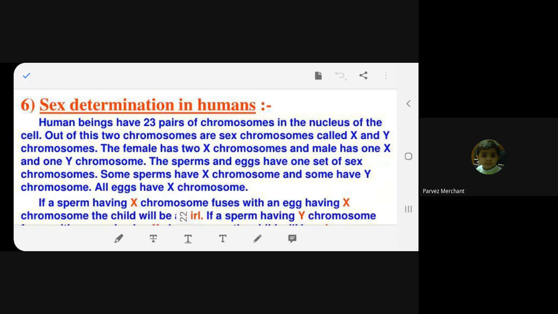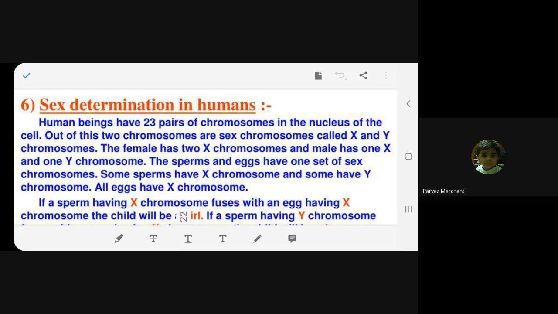So this was always a misconception, that it is the mother who is responsible for producing a girl child. No, it's not like that. We will come to know when we go through it in detail. This is science. Remember, this is absolute science and this is mathematics. Let's go.